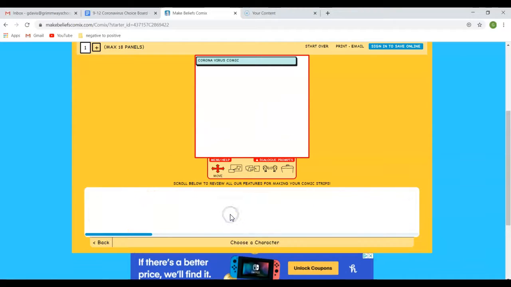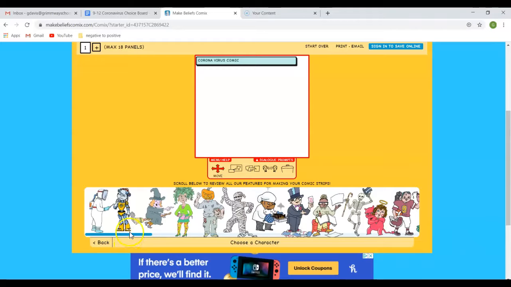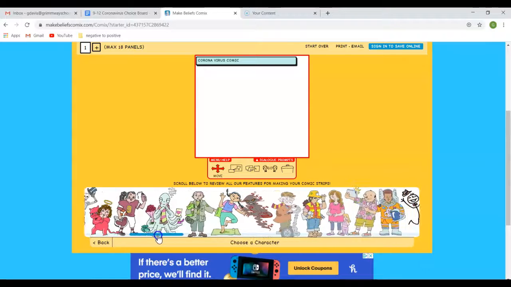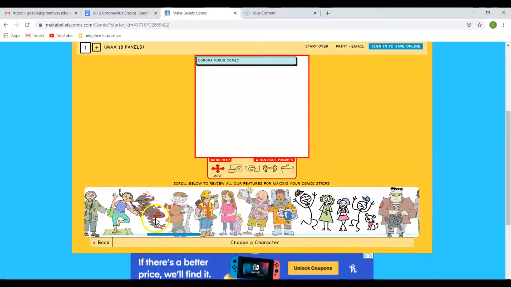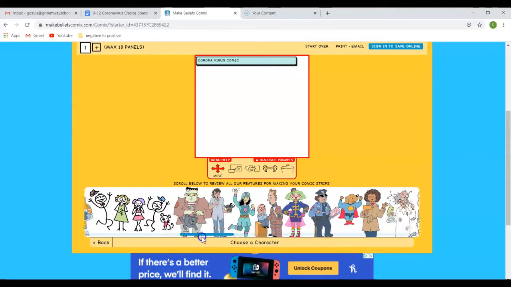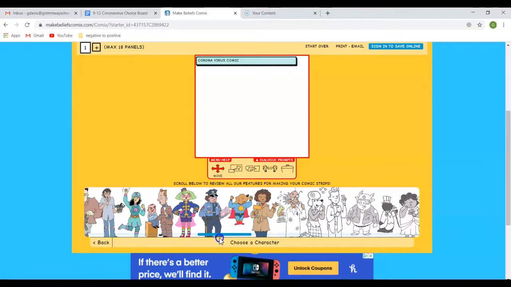So I'm just going to click on characters. And there's all these cool ones. So this one looks like something that I can use for COVID. And I'm going to keep going. And this guy is creepy. I think he's actually supposed to be the coronavirus guy. I think that's what they made him for. I don't know, maybe not, but that's how I think of him.